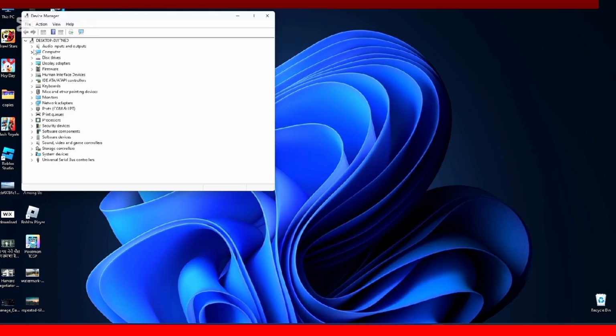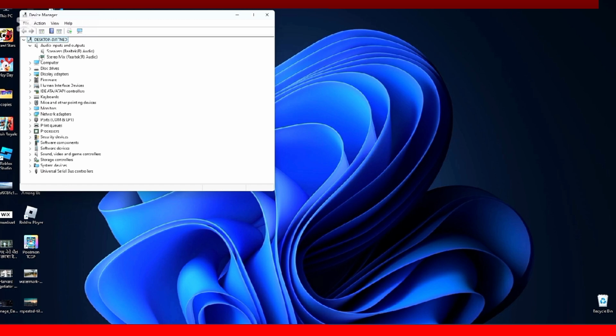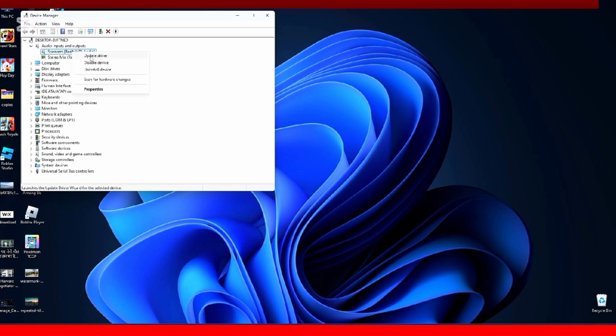Here you will update your sound drivers. Just click on the sound drivers, and here click on inputs and outputs. Now here you have two options. First of all, right click on the first one and click on update driver.